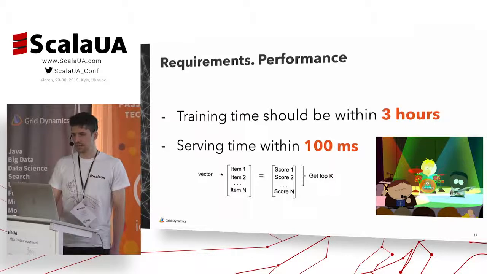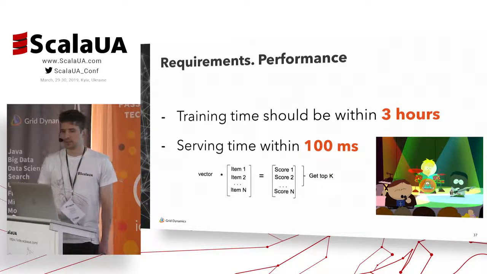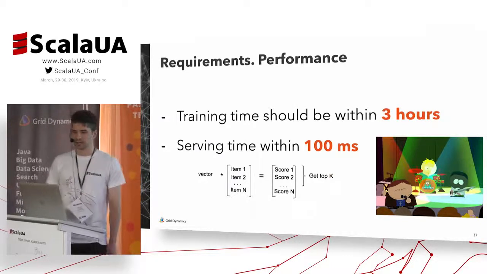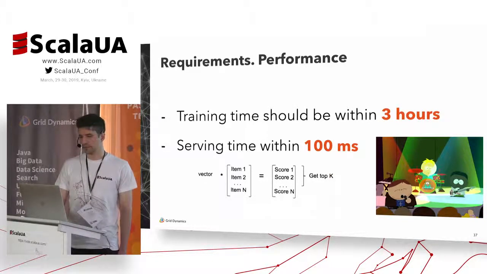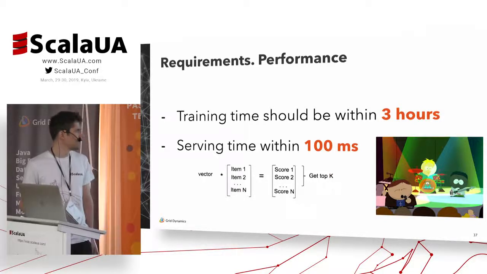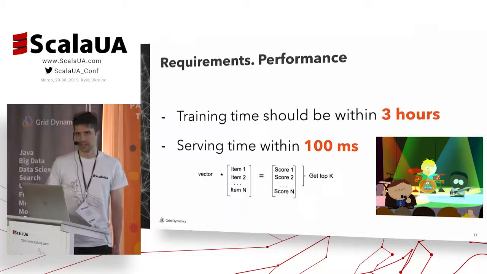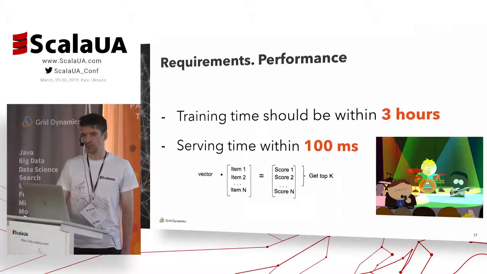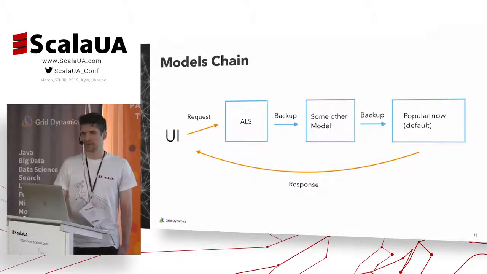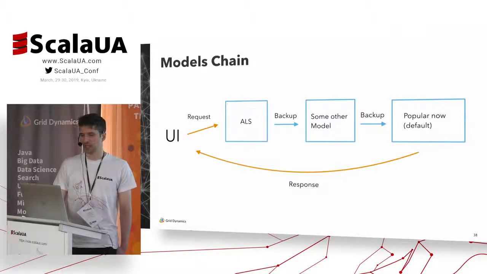The next aspect is performance. We want to train our model within 3 hours, and we want to have recommendations, so doing these two mathematical operations, within 100 milliseconds. Why is it important to have good performance? Because in reality, we might have a chain of different models.